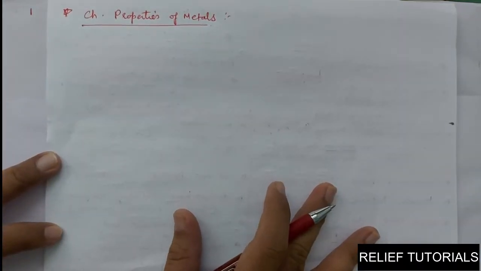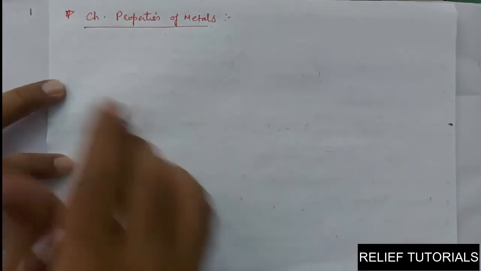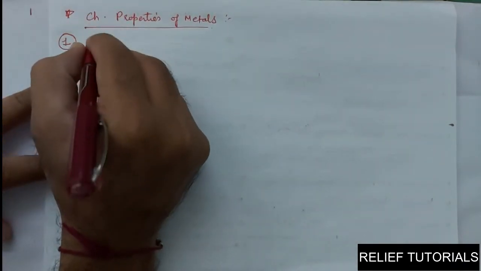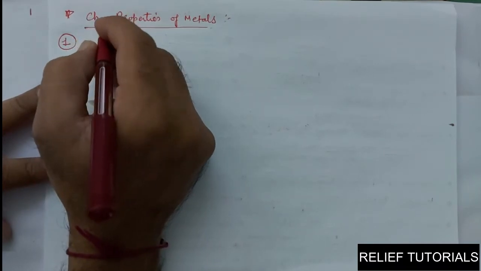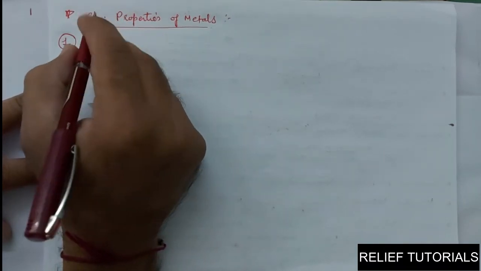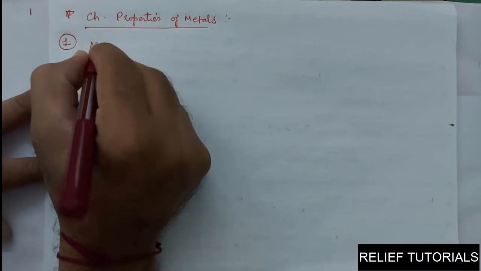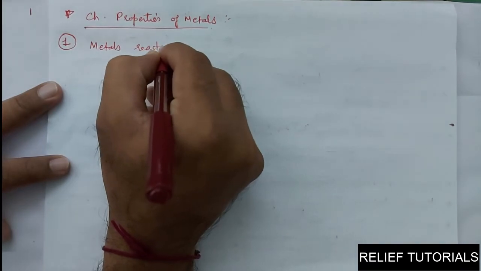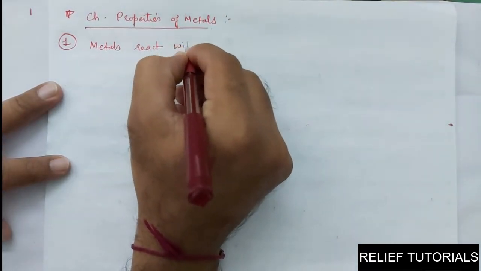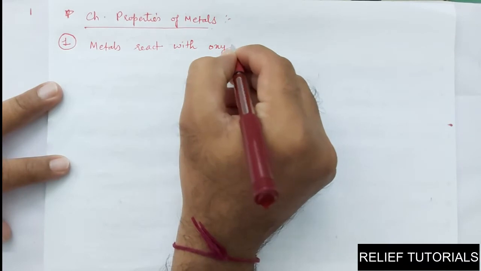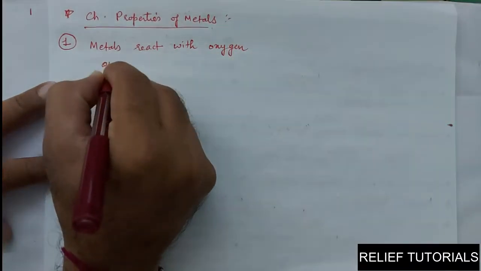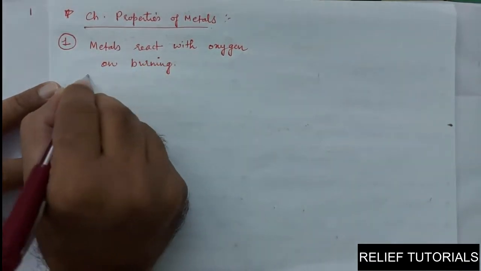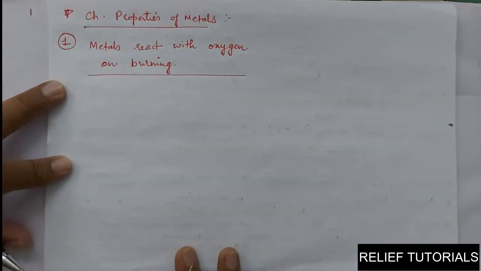Some chemical reactions to understand. The very first reaction is what happens when metals are burnt in air. When metals are burnt in air, metals react with oxygen on burning. The first reaction is metal reacts with oxygen.